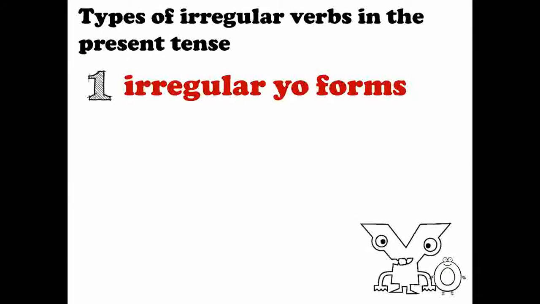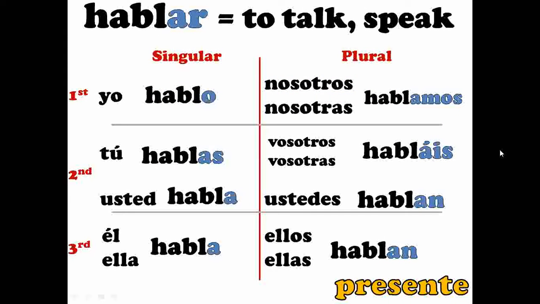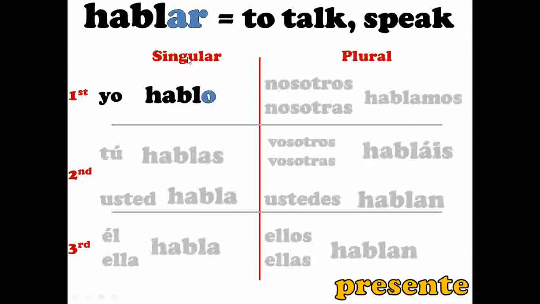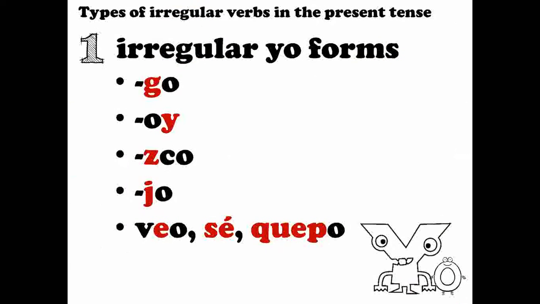So let's get started with irregular yo form. There's something strange about the yo. The yo form, again, a little review from the last videos. The yo form is the I form. I am doing the action. So yo means I in Spanish. Yo hablo. The irregular yo forms change the yo form and only the yo form.